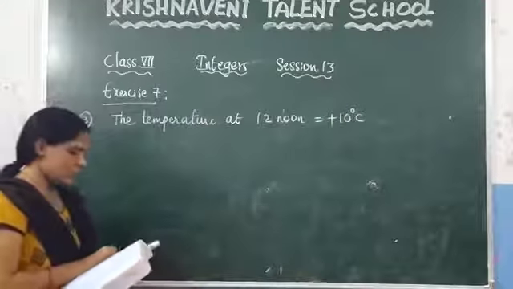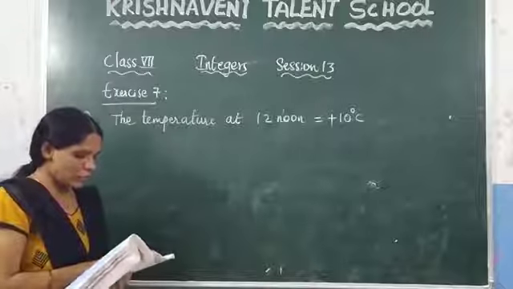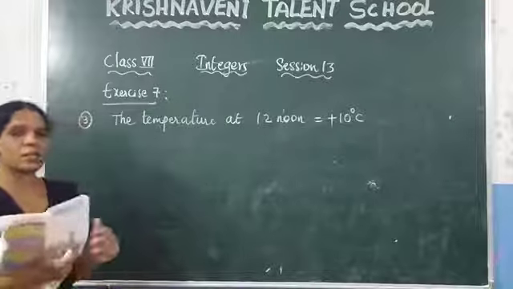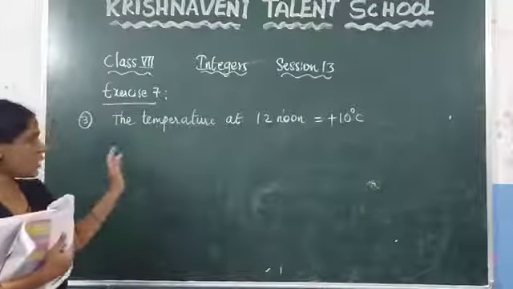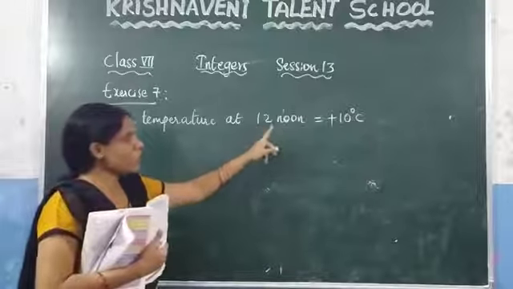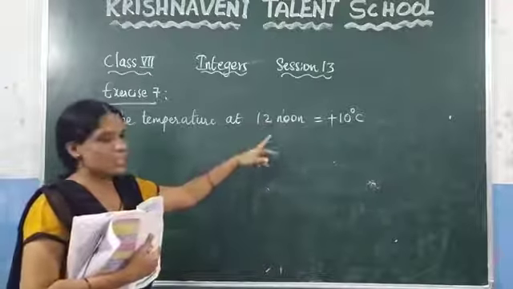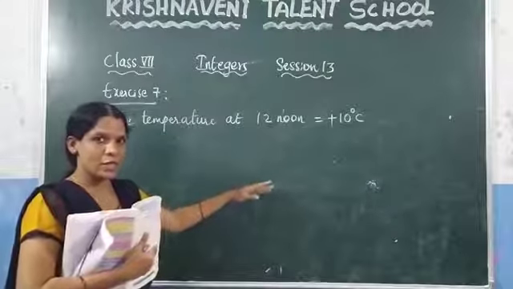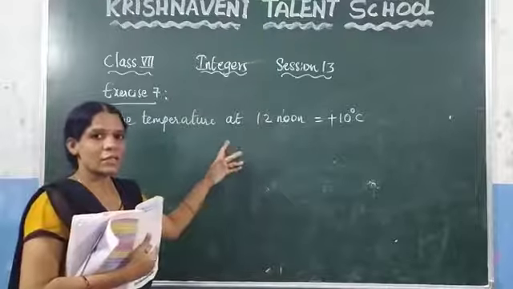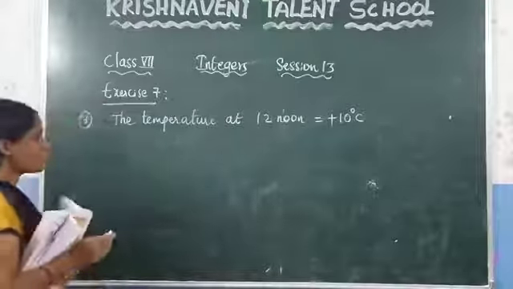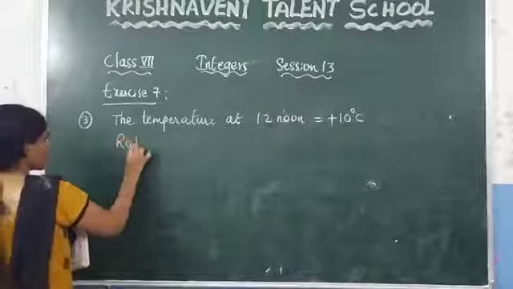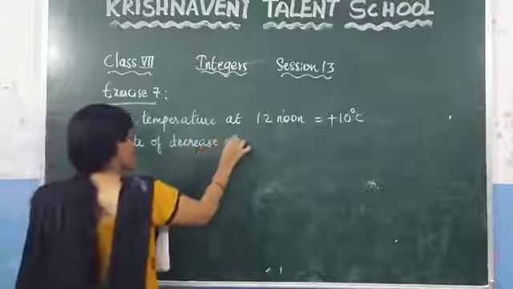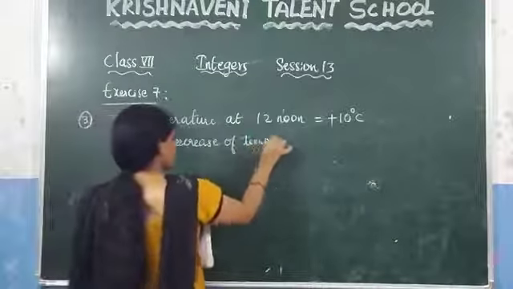And in the question they said that it decreases at the rate of 2 degrees centigrade per hour until midnight. That means the temperature is decreasing 2 degrees centigrade every hour. At 12 noon it is 10, and after that at 1 p.m. the temperature is 8, at 2 it is 6, and at 3 p.m. it is 4. Like that it is decreasing 2 degrees centigrade every hour. Now write it here: the rate of decrease of temperature per every hour.